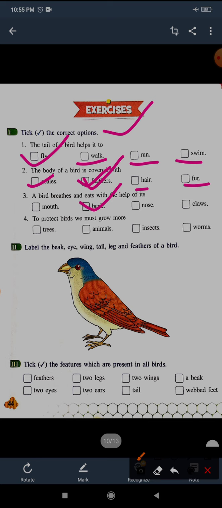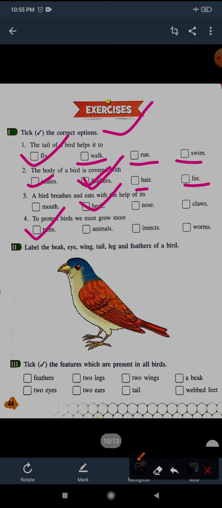To protect birds we must grow more trees, because this is the shelter of the birds. Birds are carnivores also, but some of them eat leaves and fruit. So that's why trees are most important for the birds.